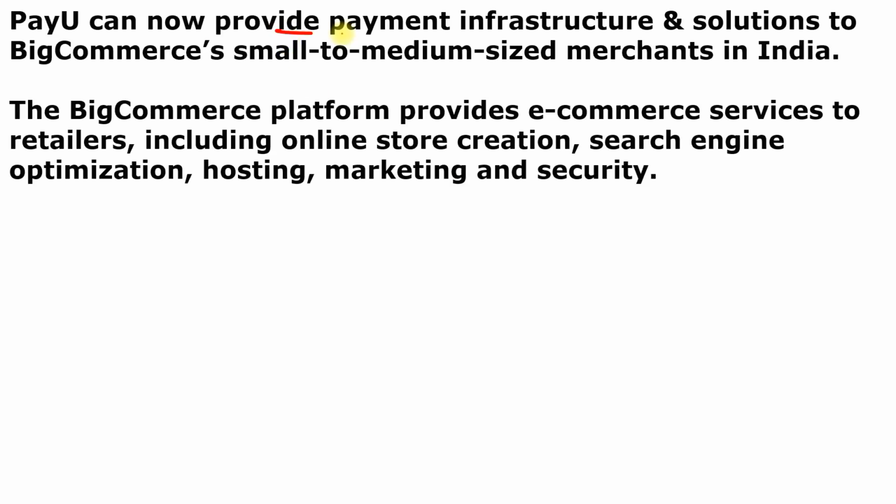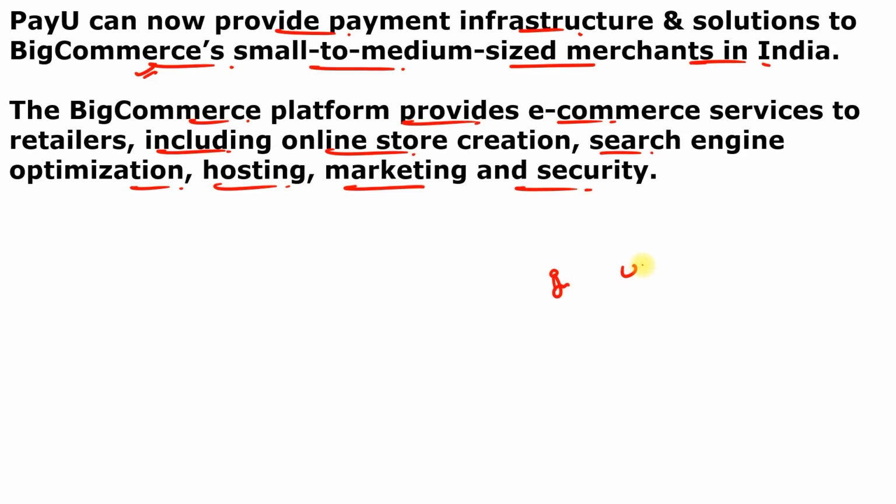So you can see here, PayU can now provide payment infrastructure and solutions to the Big Commerce small to medium sized merchants in India. It means PayU wants all the medium sized merchants to go through the digitalization process, and all the digitalization process will be completed through the Big Commerce company. And the Big Commerce platform provides e-commerce services to the retailers including online store creation, search engine optimization, hosting, marketing and security. And after the integration by PayU, businesses can directly integrate with the Big Commerce store with PayU to offer India-specific online payment methods like UPI and the other things. And merchants can initiate refunds directly from their Big Commerce store and can also check their refund status without switching to the PayU infrastructure.